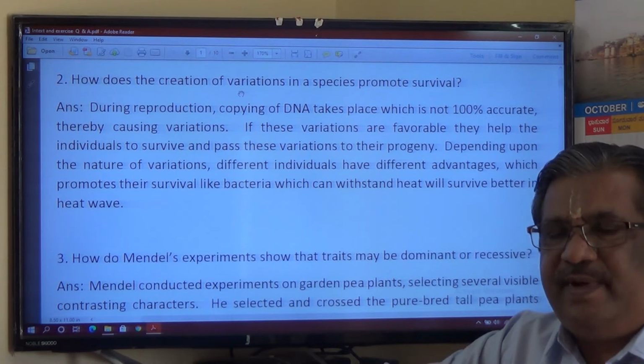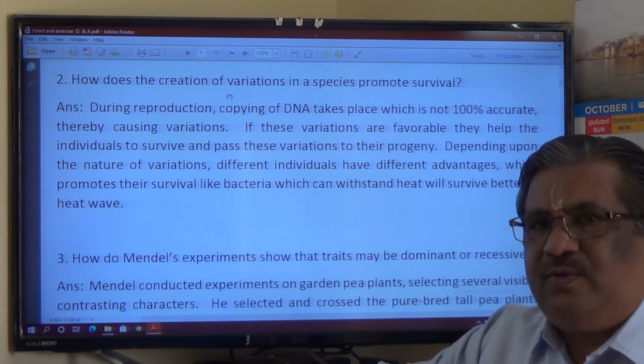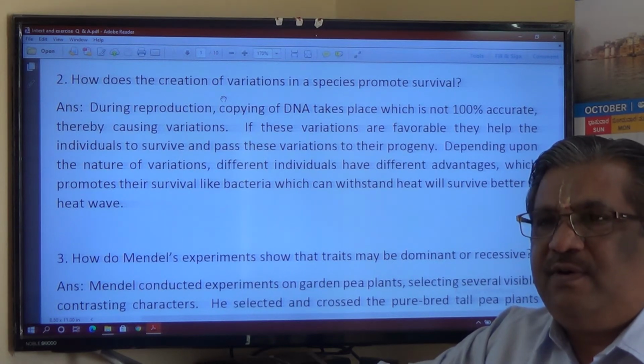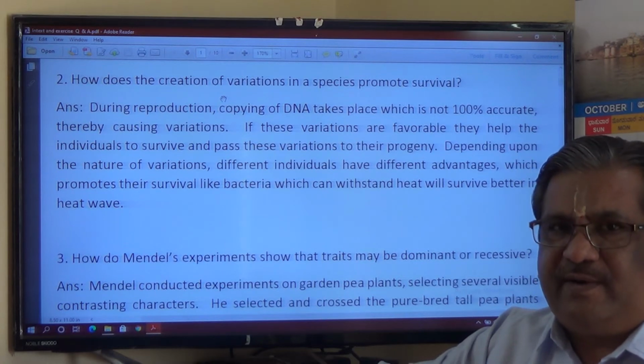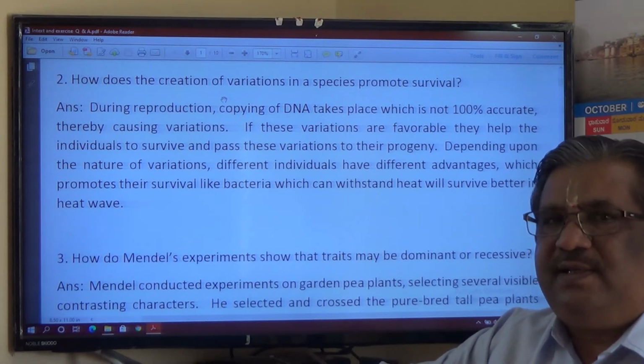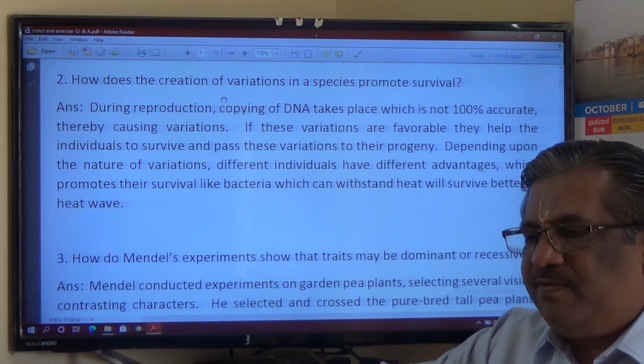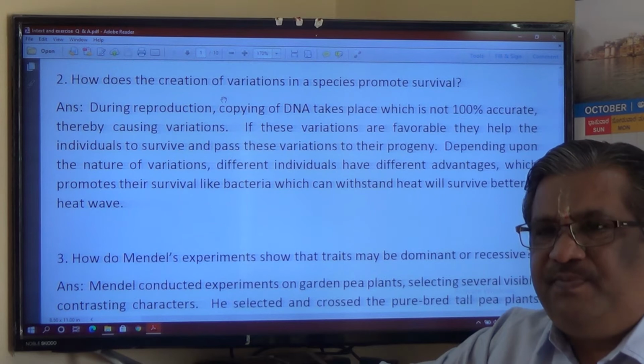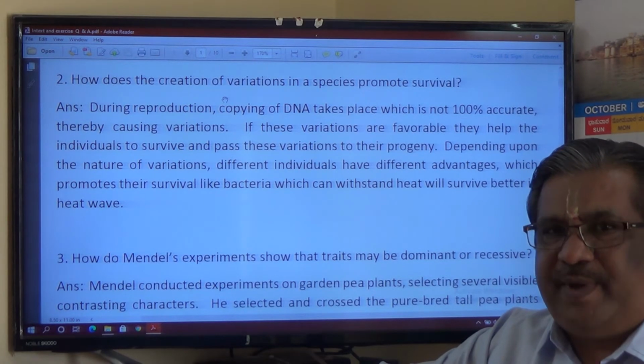Even though there exist variations in bacteria, those are minor variations, no problem. But because no biochemical reaction is 100% accurate, there definitely exist some variations, because of which the bacteria will have offspring slightly different from the parent.